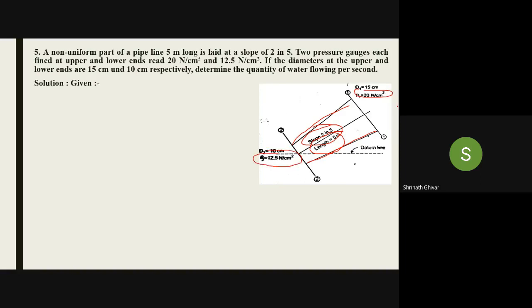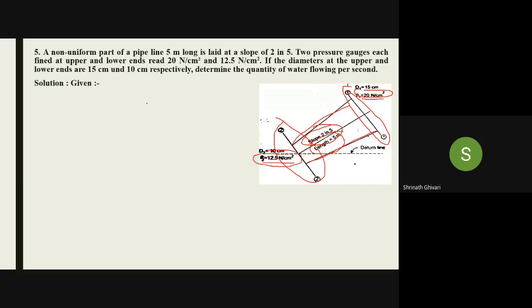At the upper end, it reads 20 Newton per centimeter square, and at the lower end, it is reading 12.5 Newton per centimeter square. If the diameters at the upper and lower ends are 15 centimeter and 10 centimeter, determine the quantity of water flowing per second.